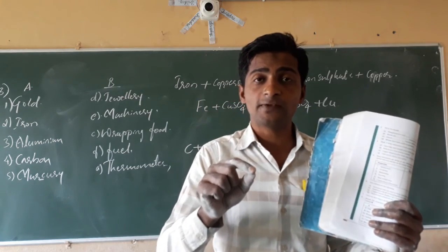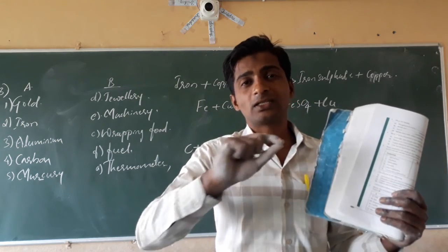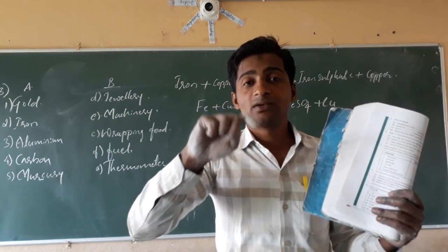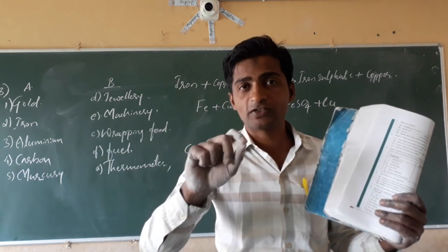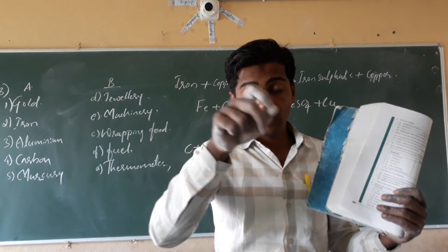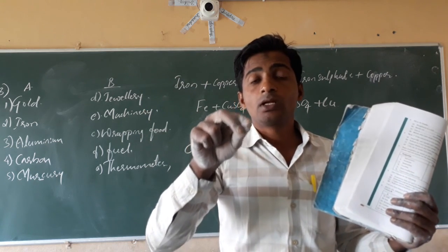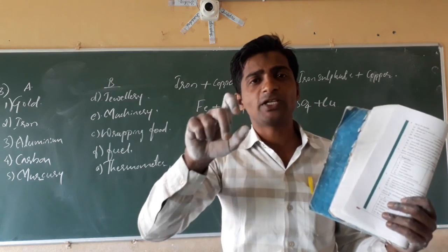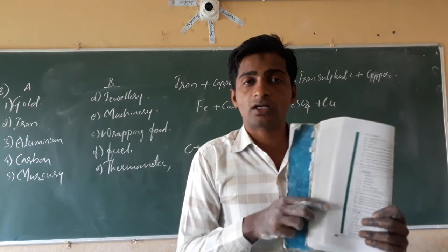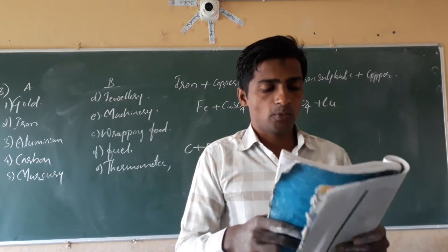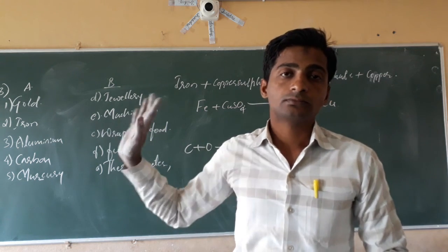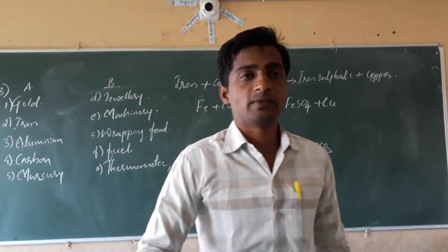See what happens, dear students. On polishing, the top layer of the gold jewelries was removed by the goldsmith. That's why the loss of weight occurs in the jewelries. That's all about the exercise of the topic metals and non-metals. The remaining we will study in the next class.